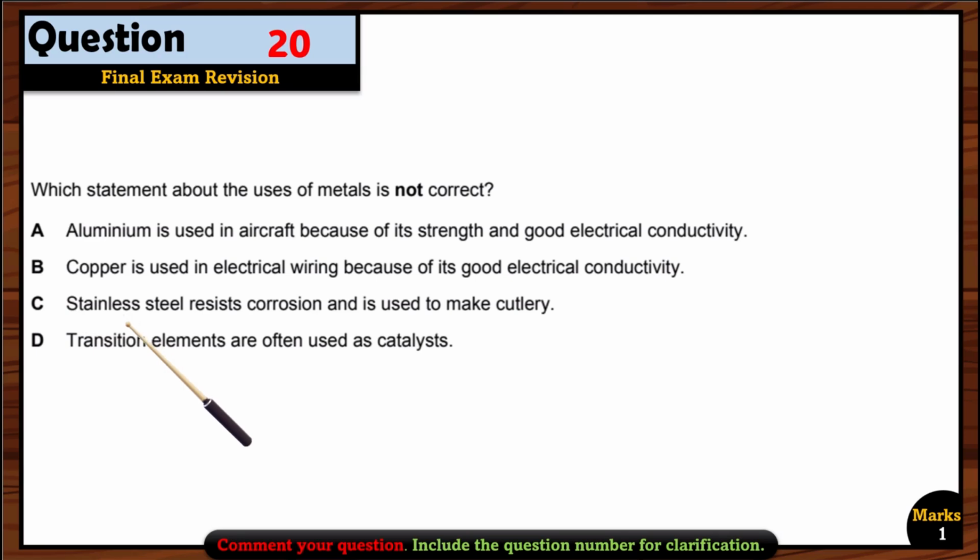Let's see option C. Stainless steel resists corrosion and is used to make cutlery. Stainless steel resists corrosion. Yes, that's right. Stainless steel can resist corrosion and that's why we use it for cutlery. So that's also a right option. Transition elements are often used as catalysts. Yes, that's also a right option. So we have to find the one which is not correct.